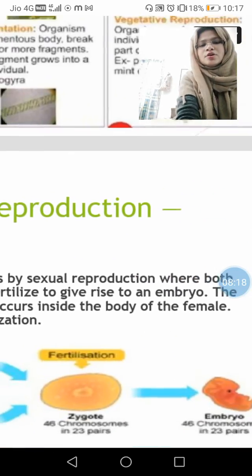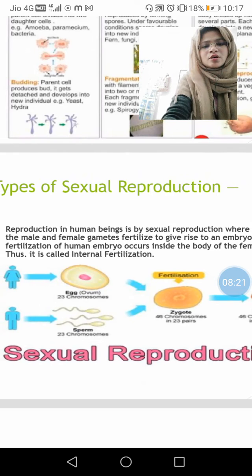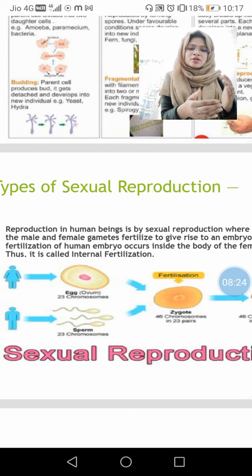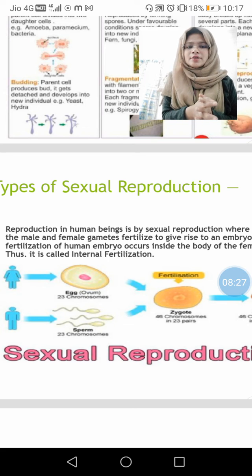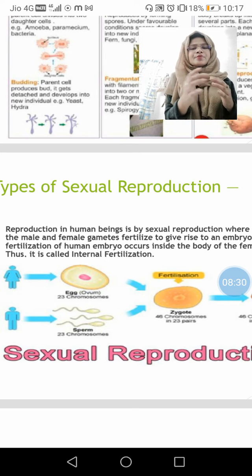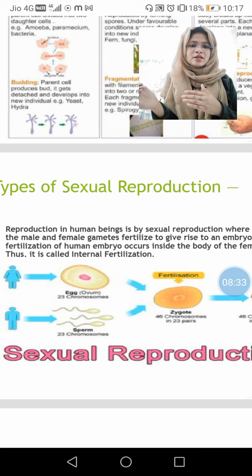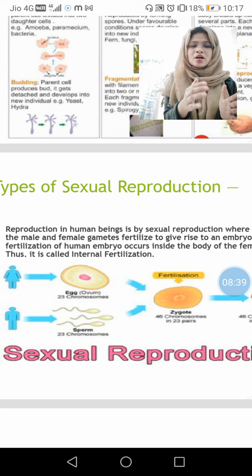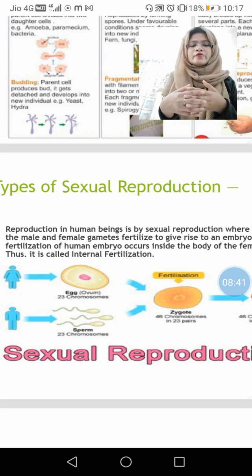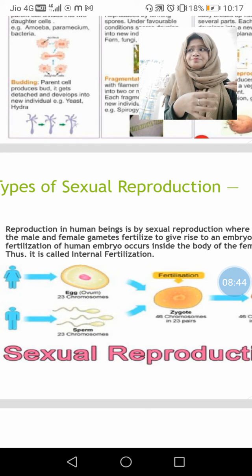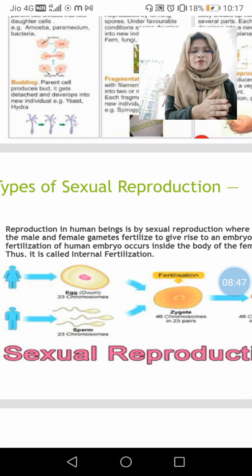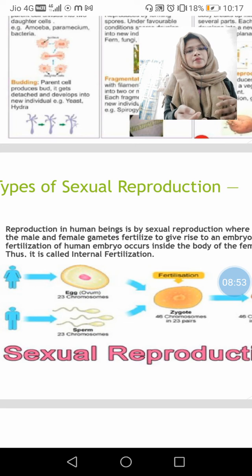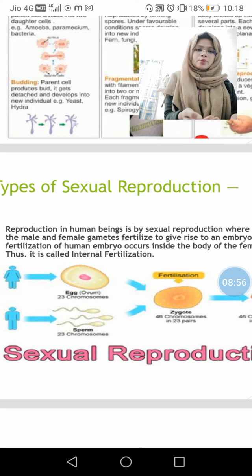Now, sexual reproduction. I already told you that in sexual reproduction both male and female take part in fertilization. When the male sperm fuses with the female ovum or egg, fertilization occurs. After fertilization, the zygote is formed, and the zygote changes into an embryo, and the embryo changes into a baby.